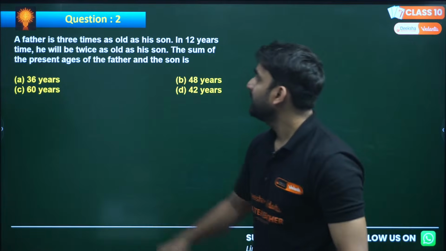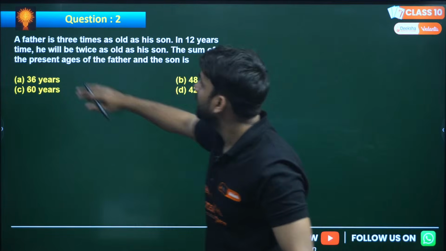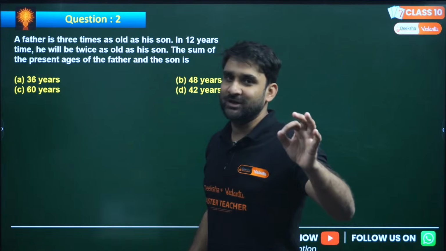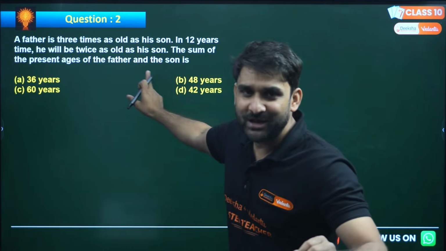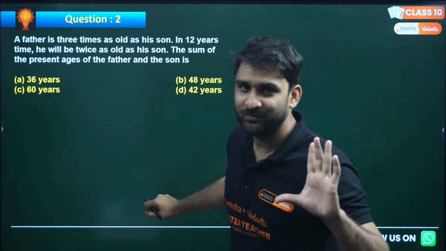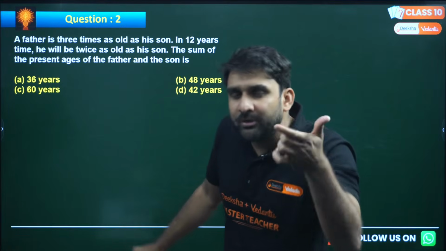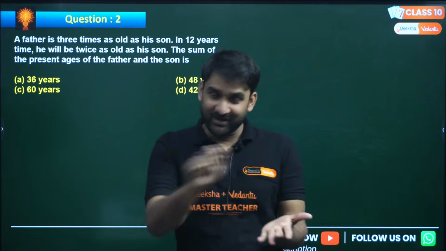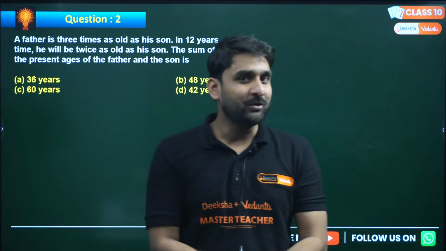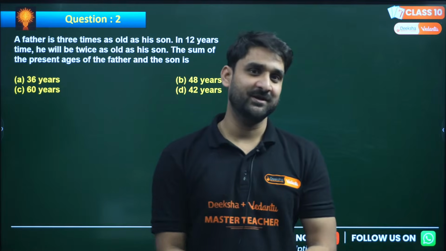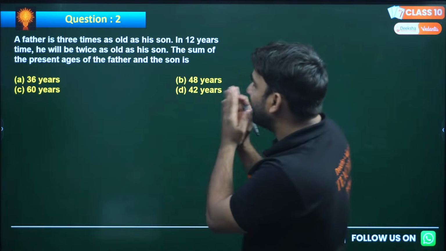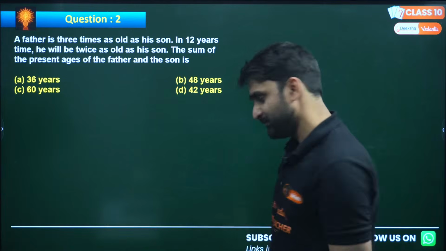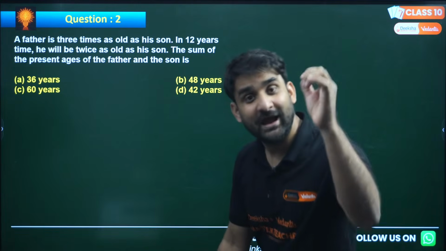Question number 2 is: a father is 3 times as old as his son. Let me tell you one thing. Whenever an age-type question comes in front of you, first find out how many persons there are. Please mark this trick. In this question, 2 persons are there, father and son.